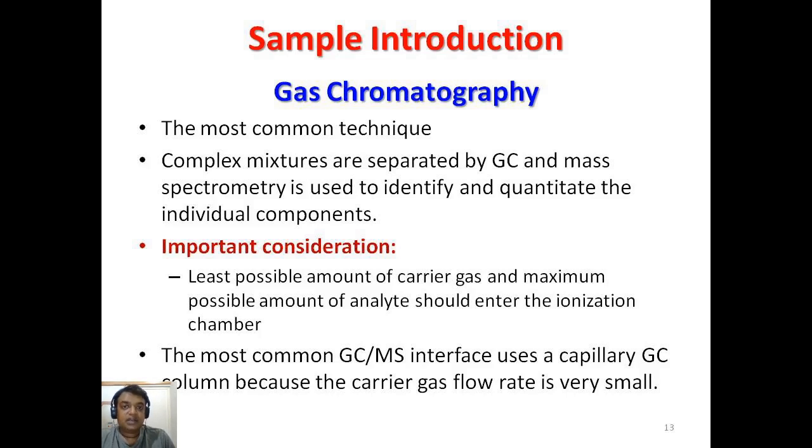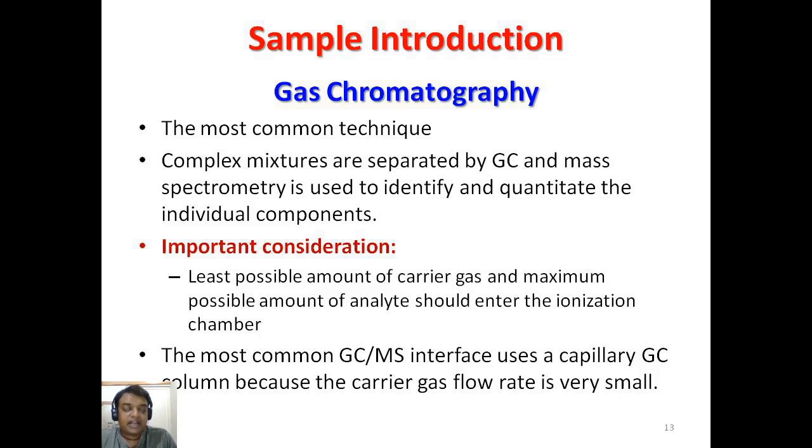That means the outlet of the gas chromatograph is the inlet of the ionization chamber of the mass spectrometer. This is a very common technique to identify gases, whether they are thermolabile or not heat sensitive.